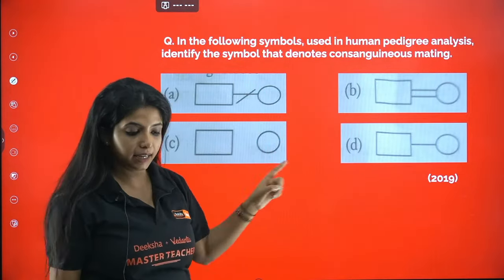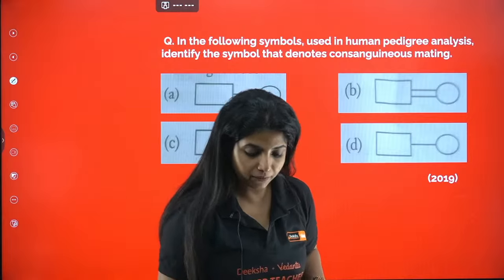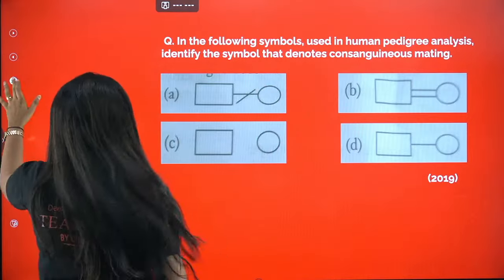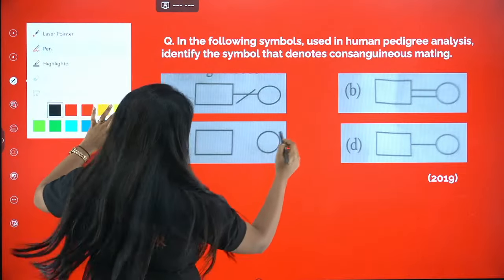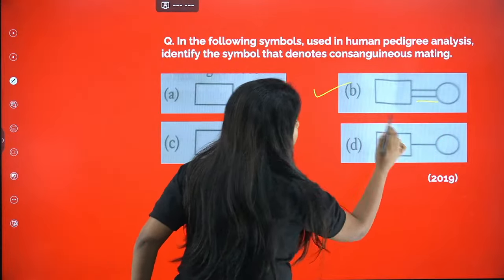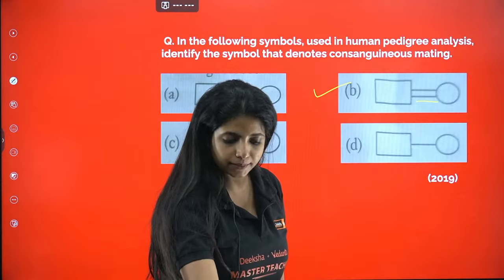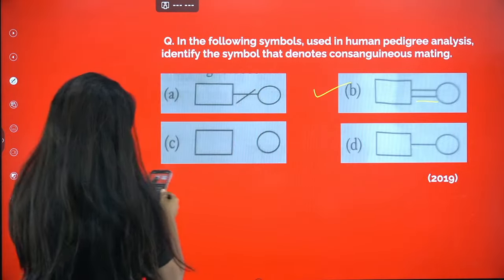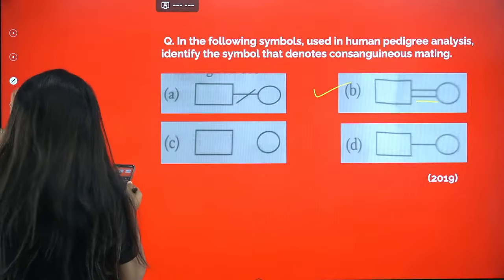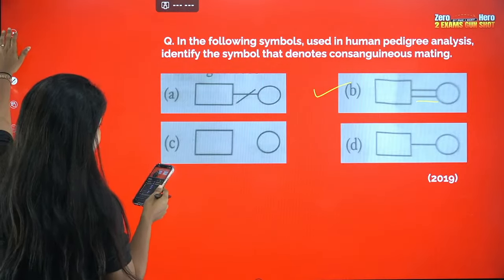A, B, C, D. B. Winterluna says the answer for this question is B. Yes, the answer for this question is actually B. You can see two lines between male and female. That means it is going to be consanguineous mating. Okay? Cool? Yes, Ruhi, you're also correct.